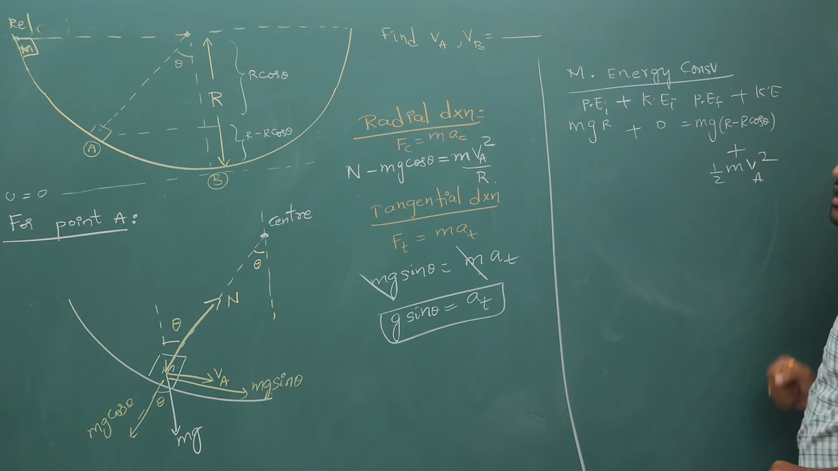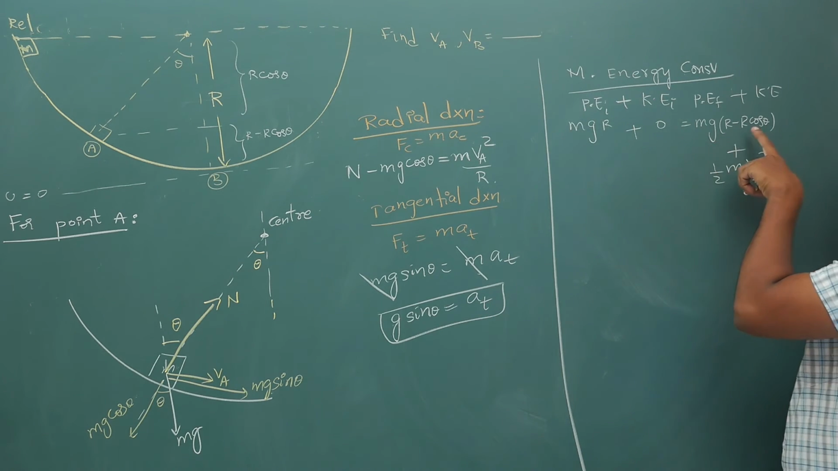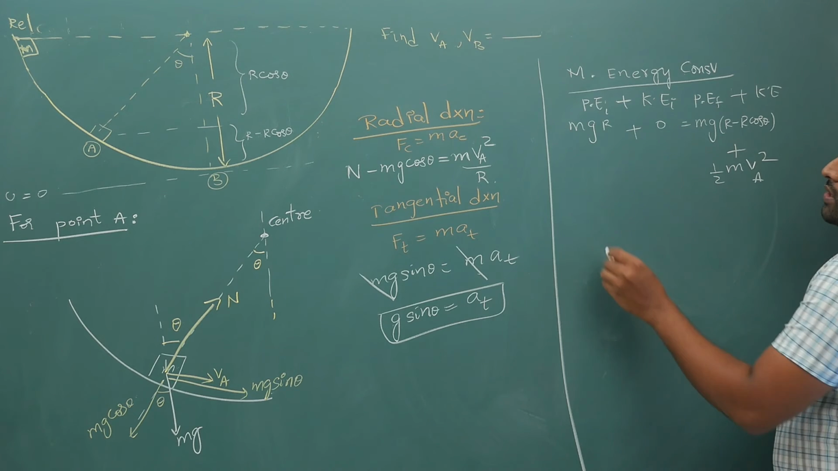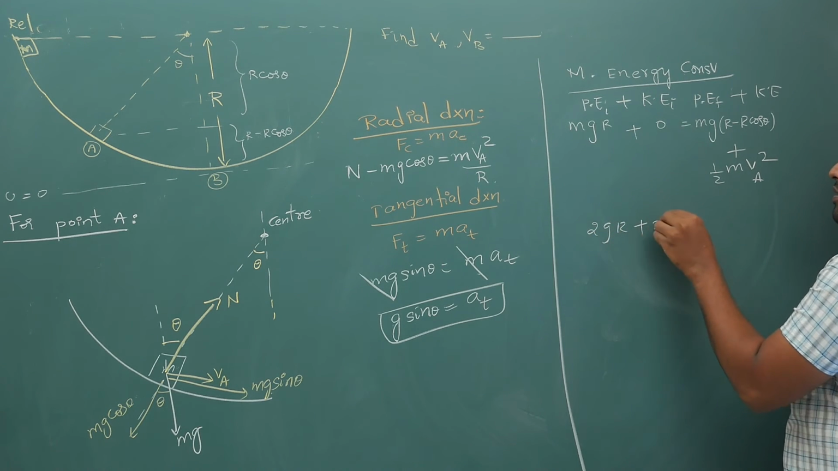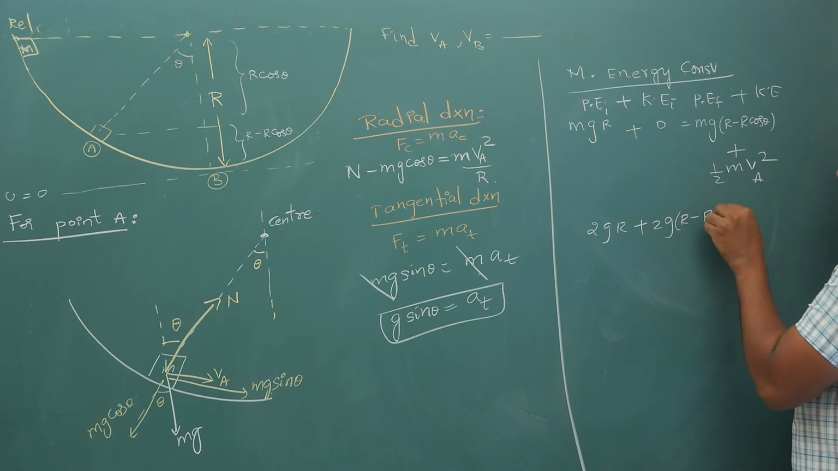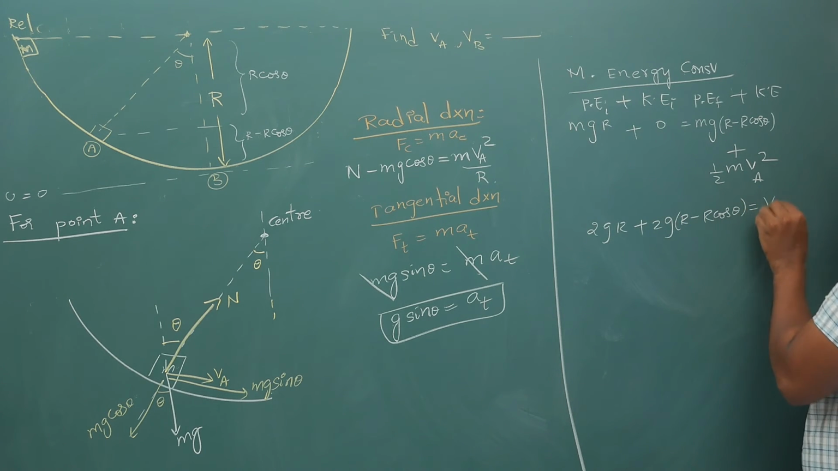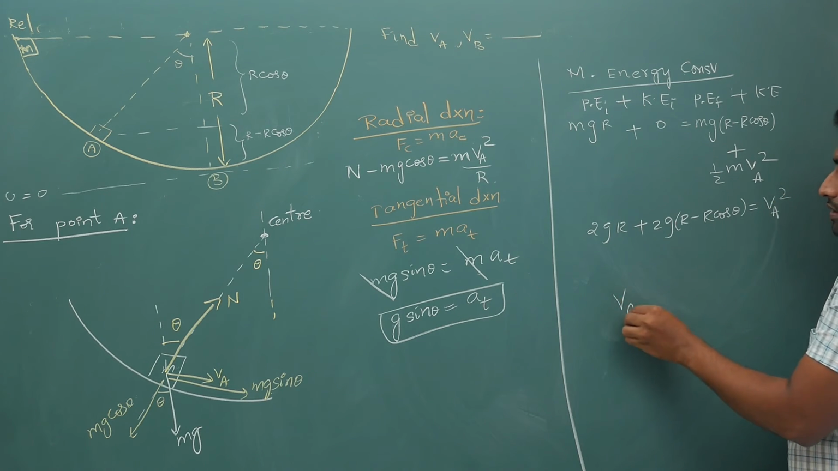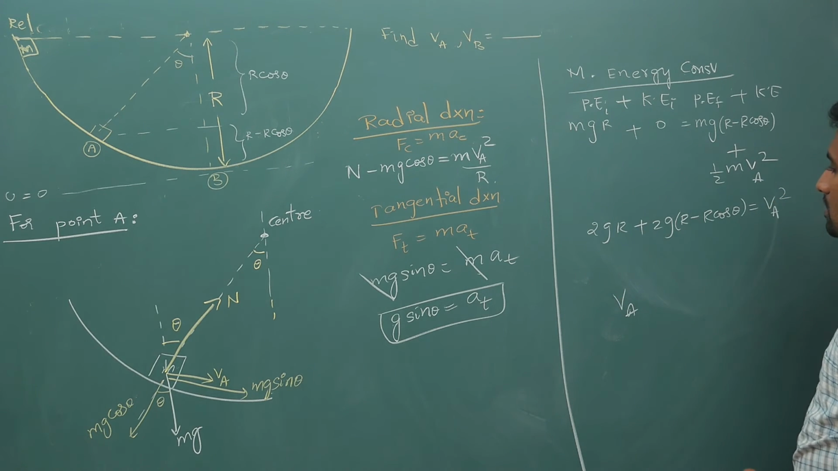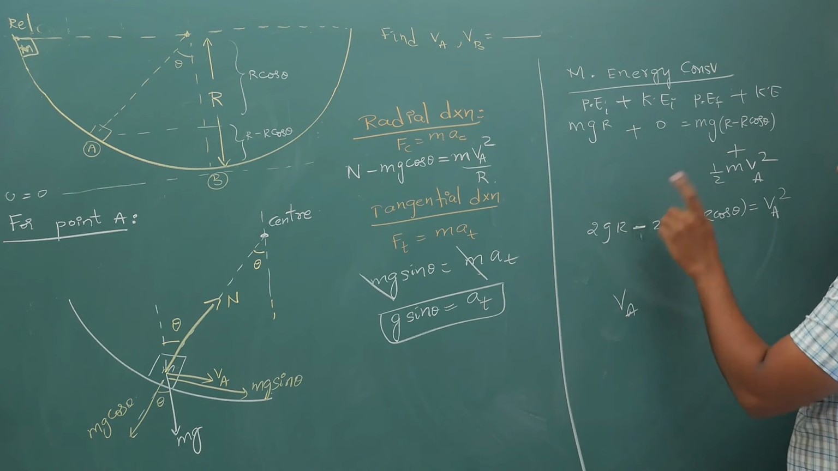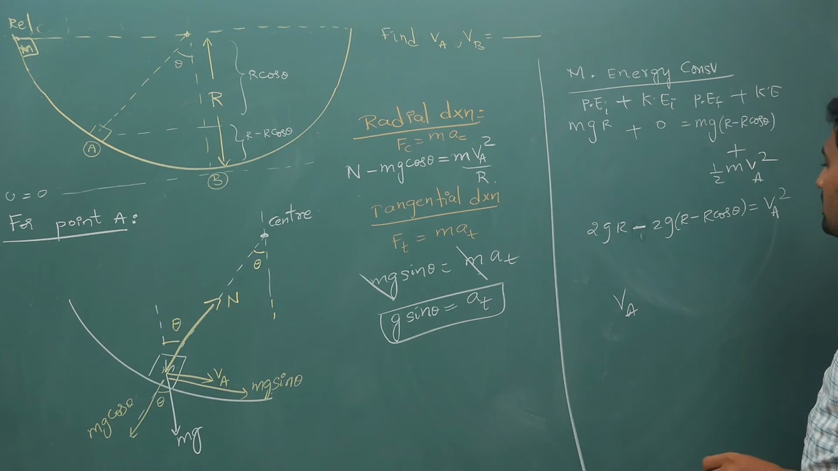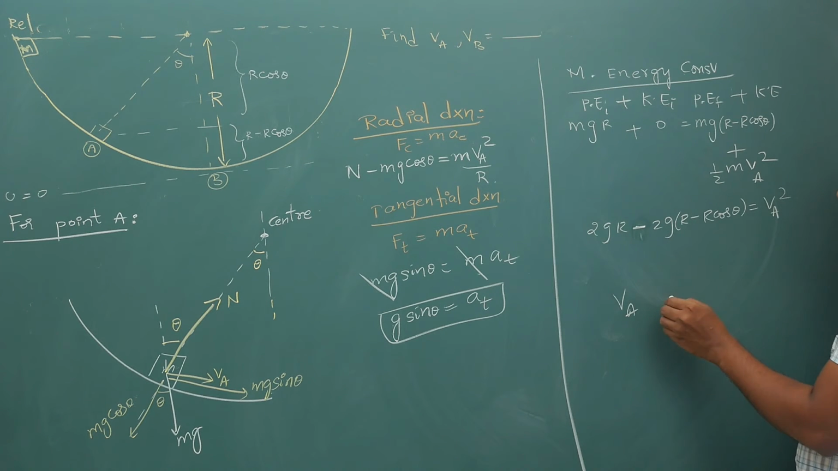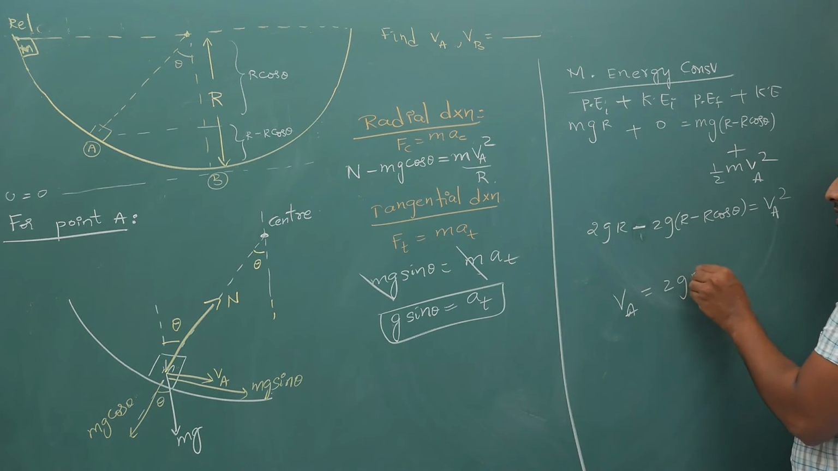Okay, va square. Now from here you send this r cos theta to the other side. So you will get, this will cancel off. 2gr plus 2g times r minus r cos theta is equal to va square. So from here your va is, sorry, it is minus 2gr minus, because this term, if it goes to the other side, that will become minus. So finally 2gr will cancel off. So you will get va is equal to under root 2gr cos theta.